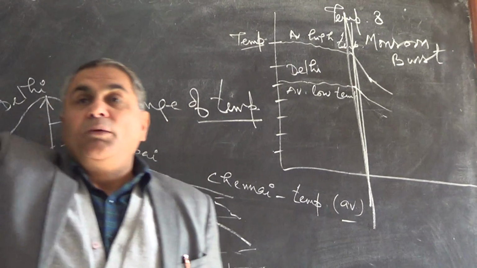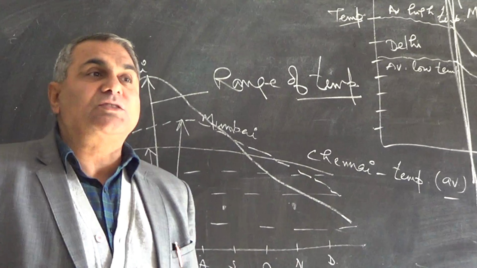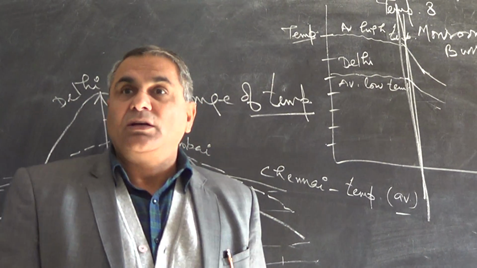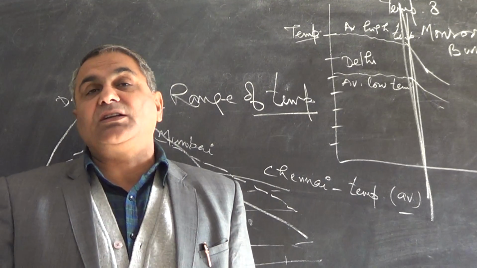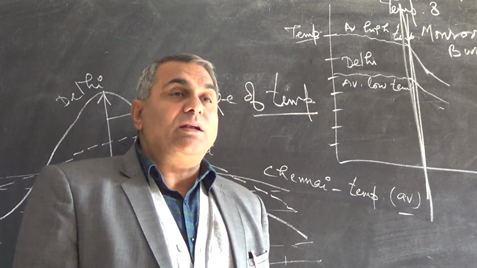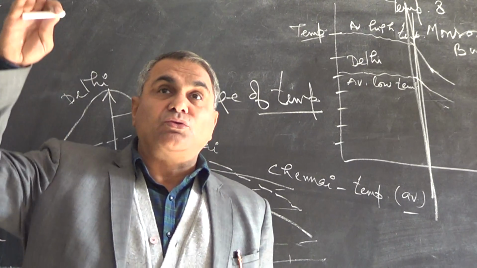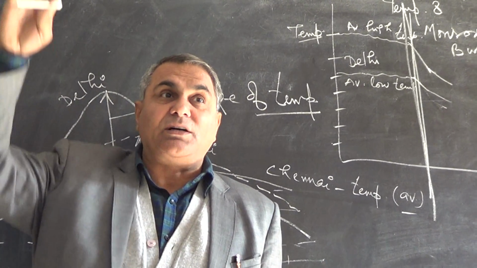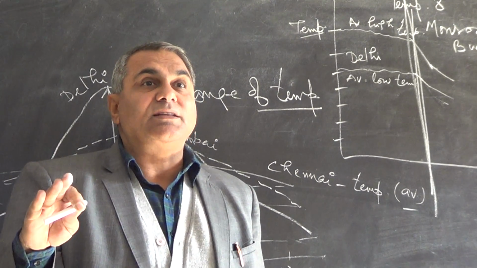Before monsoon, maximum temperature is as high as 47 degrees Celsius, sometimes even more in Delhi. Very difficult to tolerate. But when the monsoon comes, immediately 47 comes to 38 degrees Celsius.